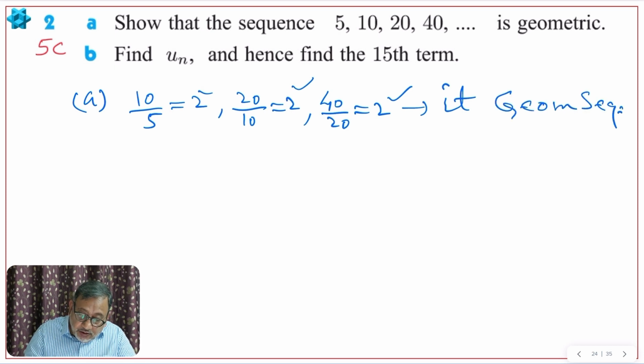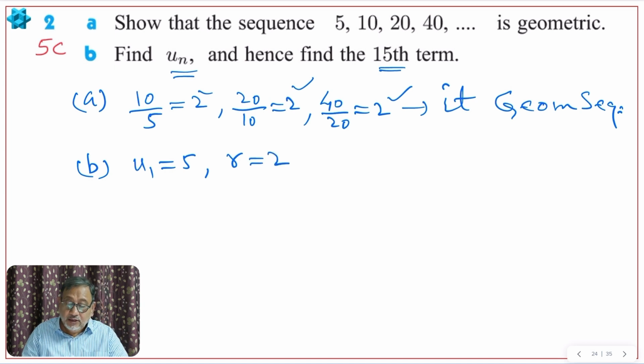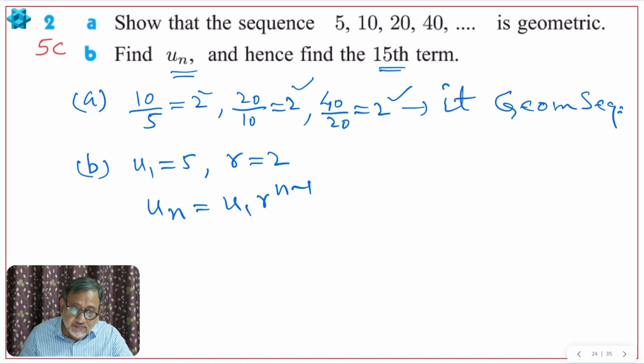Now part B says find un and also find the 15th term. So the first term is 5 and as we have seen, r is 2. Now we have to write the general term. The formula says un is u1 times r raised to n minus 1, right? So un is equal to 5 times 2 raised to n minus 1. This becomes the general formula.